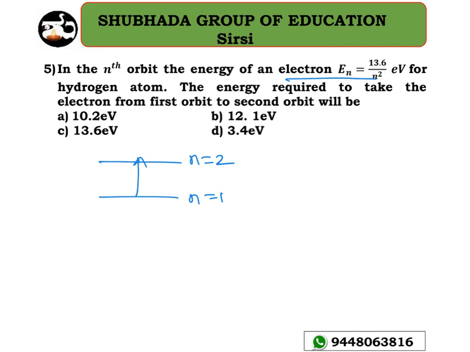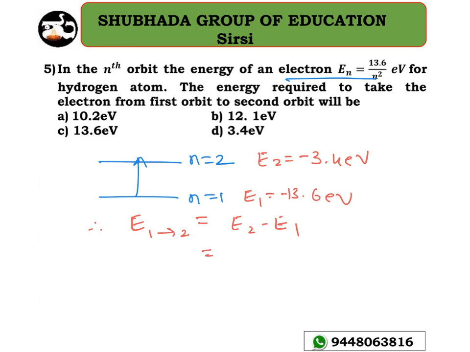So clearly we have E1 equal to minus 13.6 electron volt here, and E2 is equal to minus 3.4 electron volt. Therefore the transition of electron from first orbit to the second orbit is E2 minus E1, that is minus 3.4 electron volt minus of minus 13.6 electron volt.